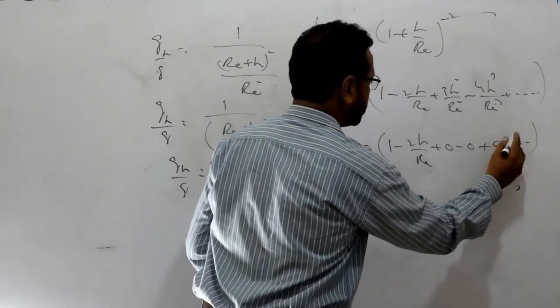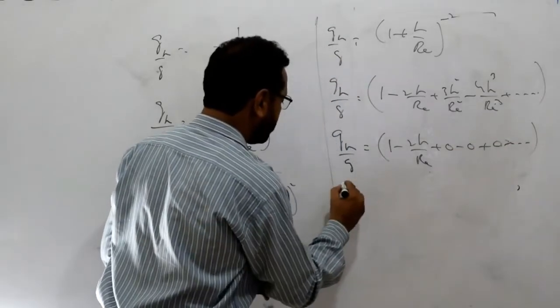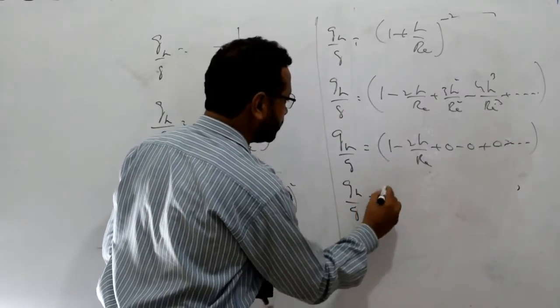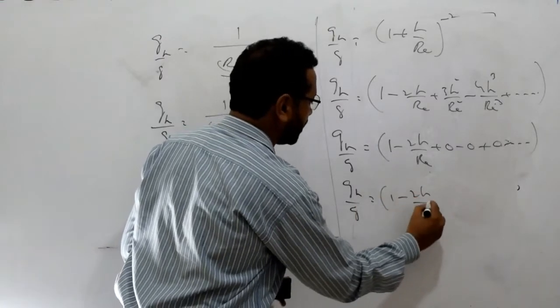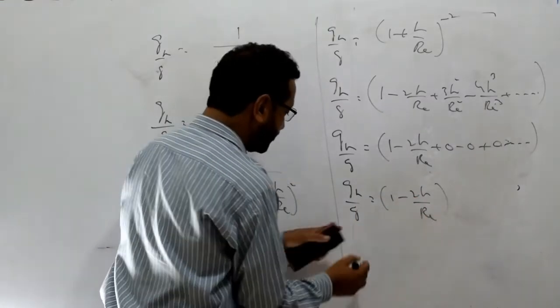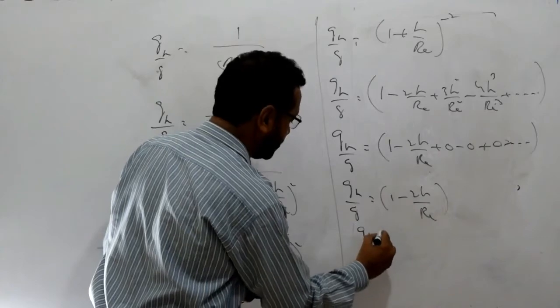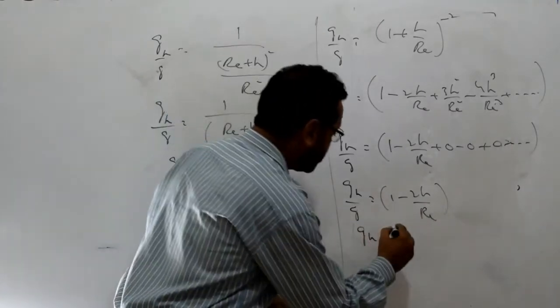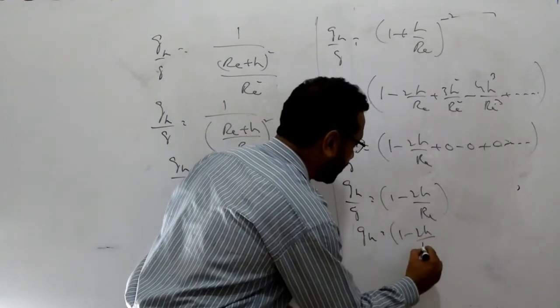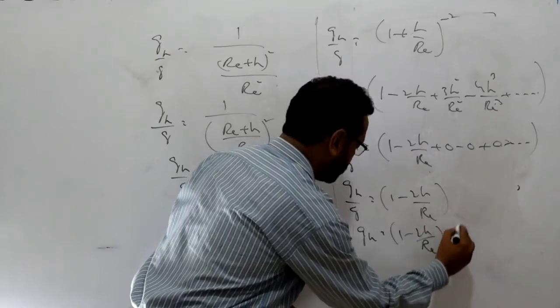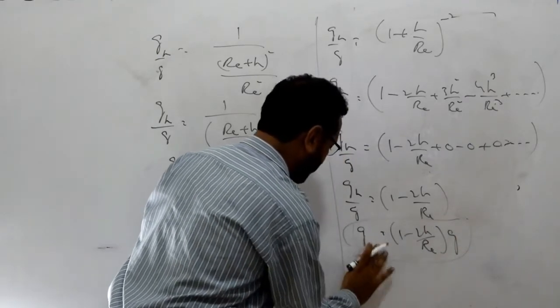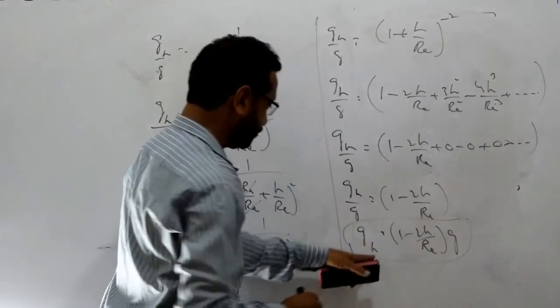So that means g_h over g is equal to 1 minus 2h upon R_e. So taking the g on that side, g_h is equal to (1 minus 2h upon R_e) into g. So this is the expression for the gravitational acceleration at altitude as well.